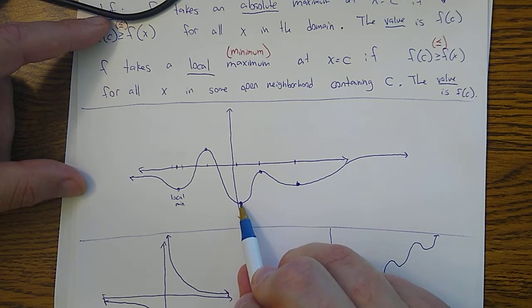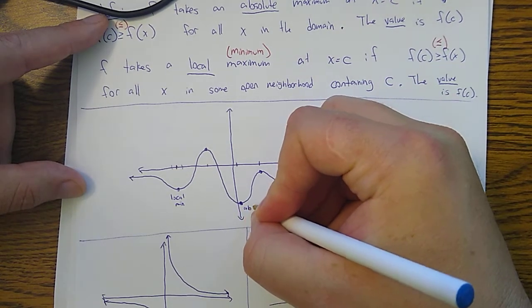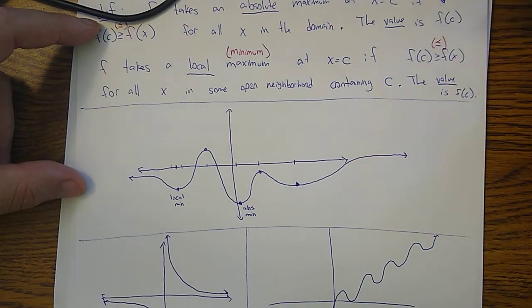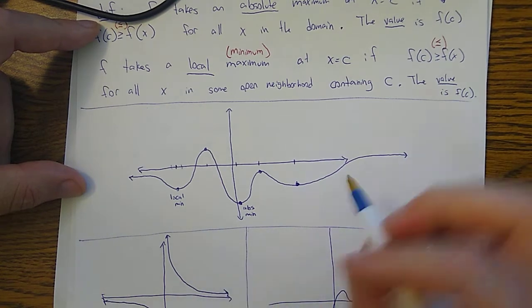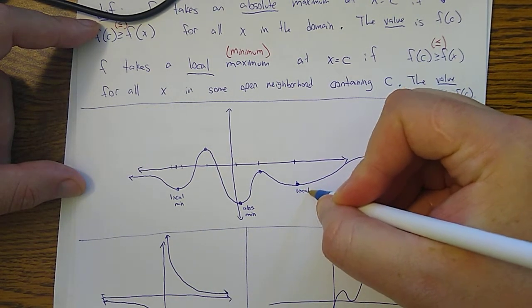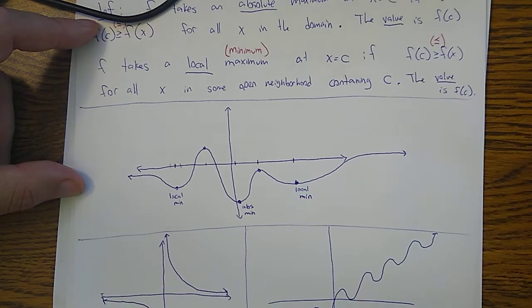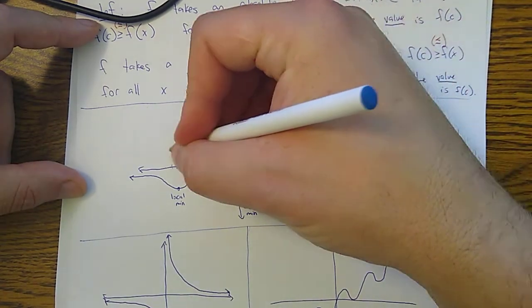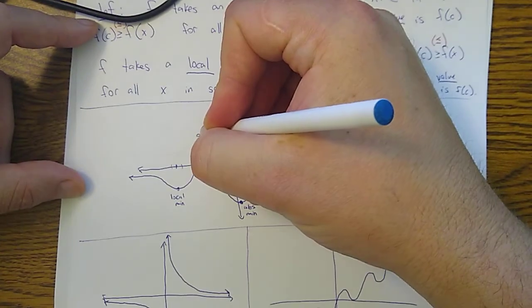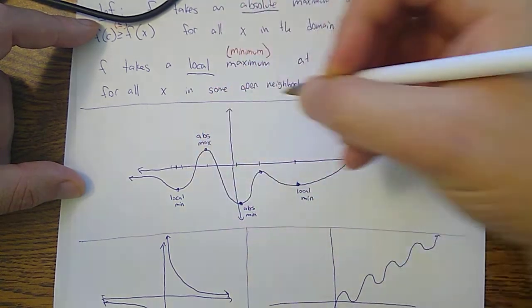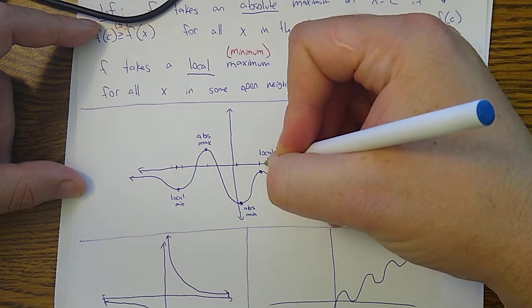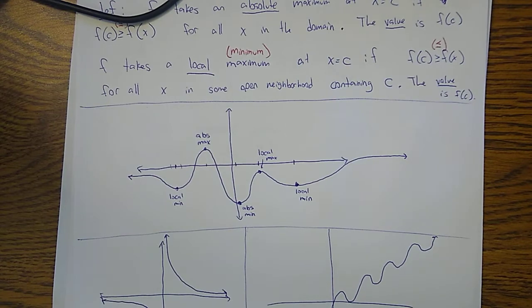This one is the lowest point ever. This would be an absolute min. Similarly, I see another local min here. And then I see a couple of high points. This one looks like the highest point ever, so I'll call this the absolute max. I'll call this one a local max. Okay.